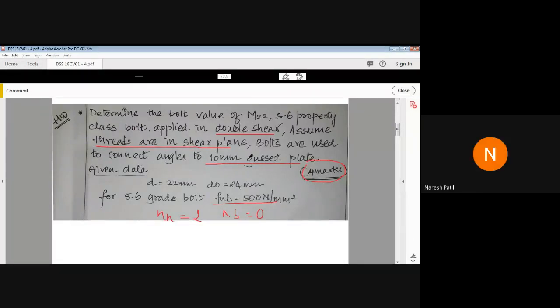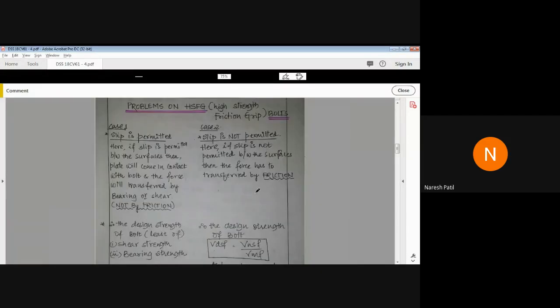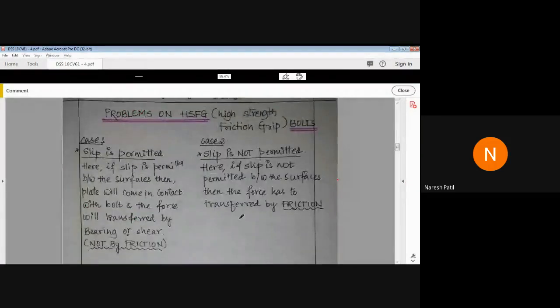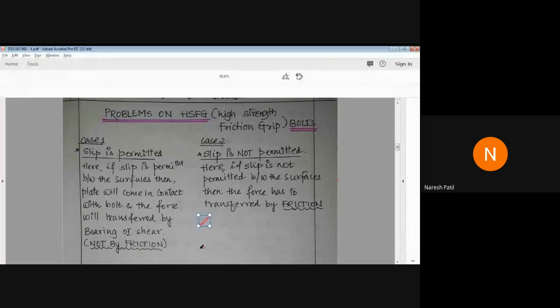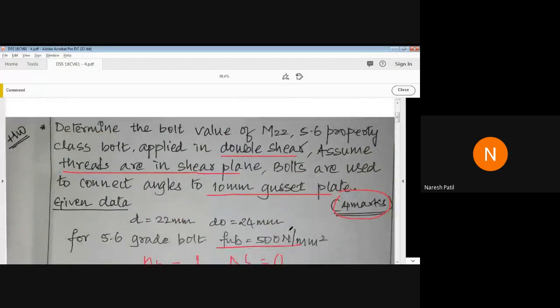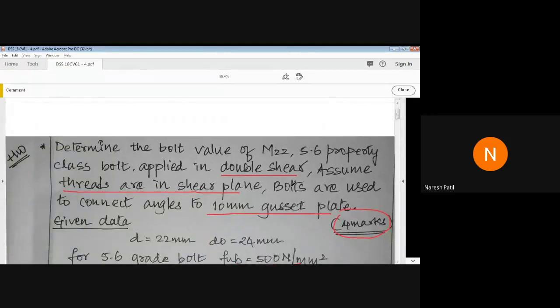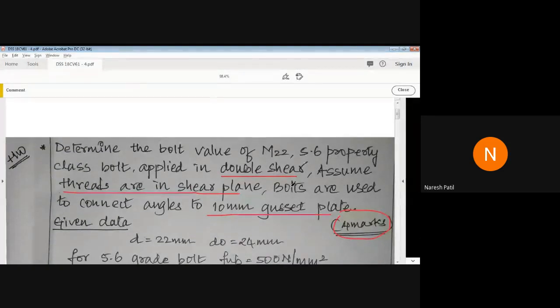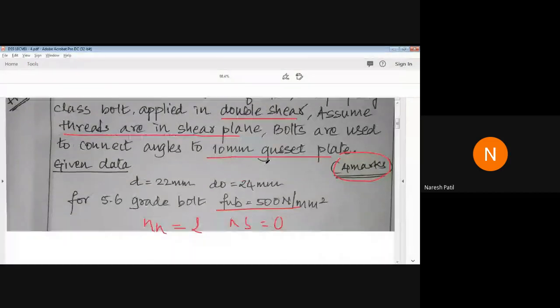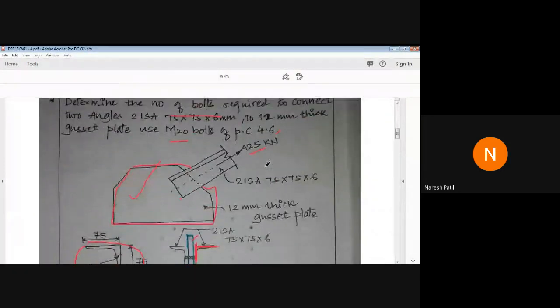Force is given, 125. So the number of bolts is equal to force divided by bolt value. Now my request is that you please calculate the bolt value first. We'll wait and see how many will calculate the bolt value.